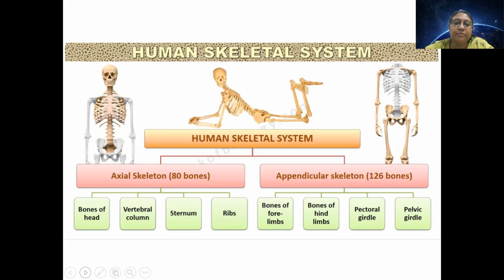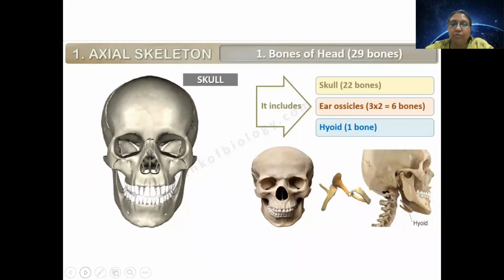Here the bones of the head were already discussed in our last lecture. So who is going to tell me about the bones of the head?